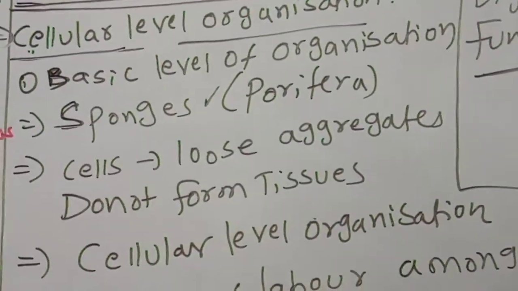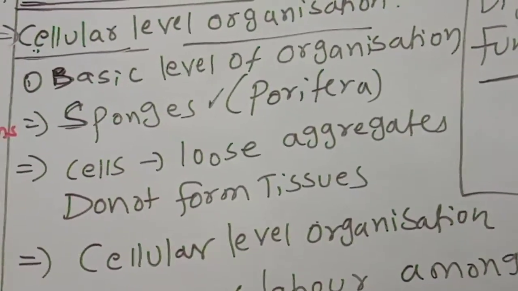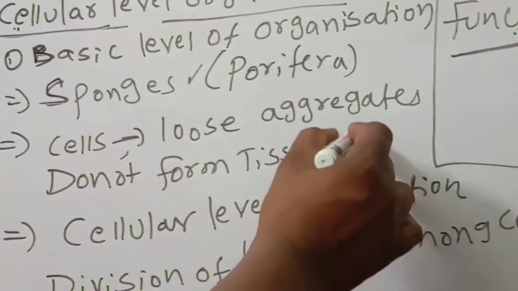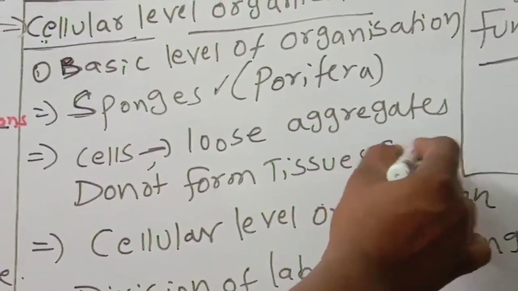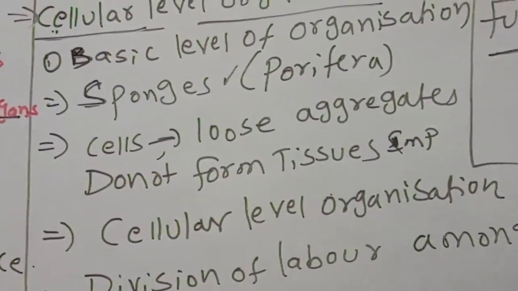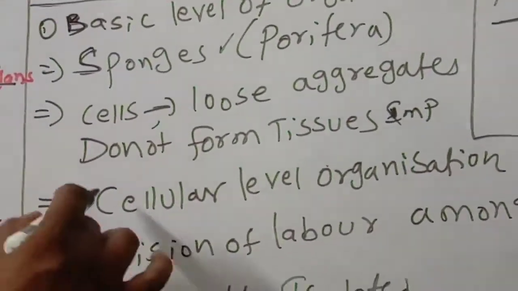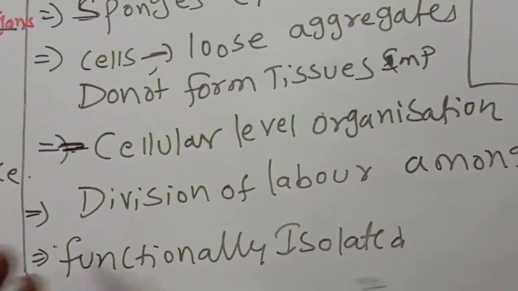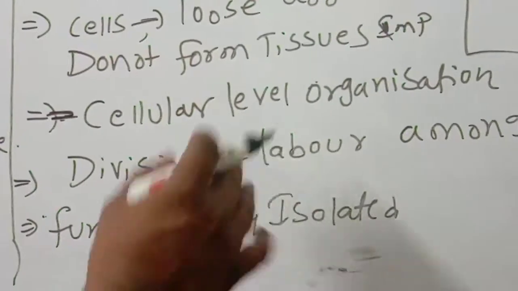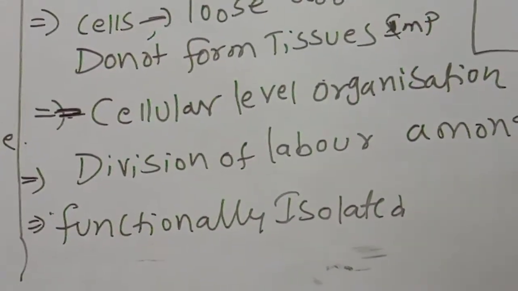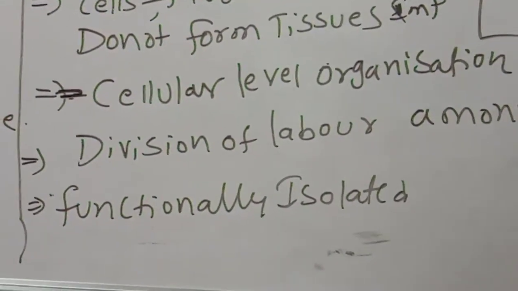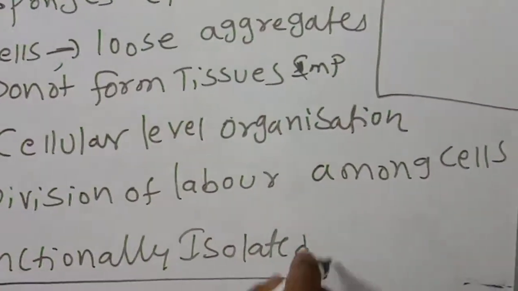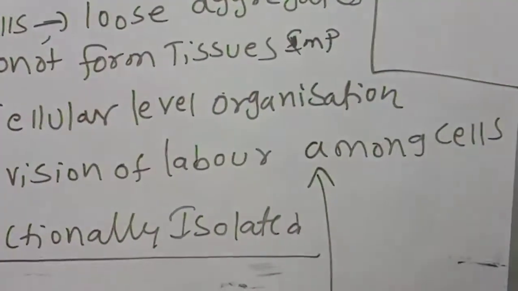In these sponges, the cells are loosely aggregated and do not form tissues. A very, very important point: no formation of tissues, the cells just aggregate very loosely. That's why it is considered cellular level organization. But there is division of labor among the cells. Some cells perform one function, some perform another function. They are functionally isolated, so they are separated by their functions.